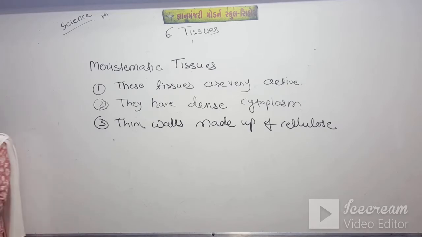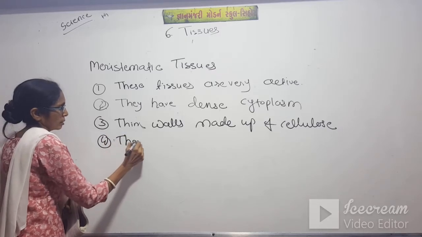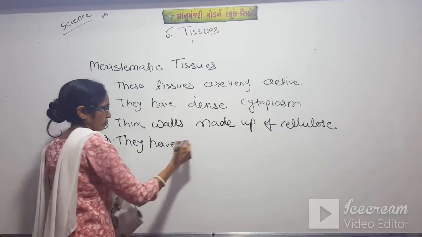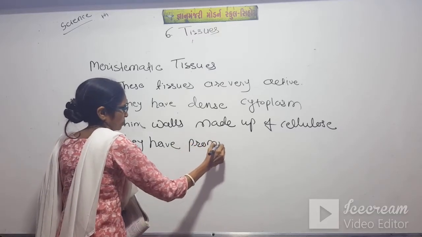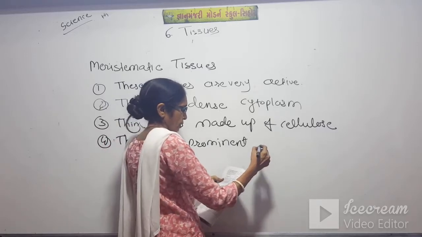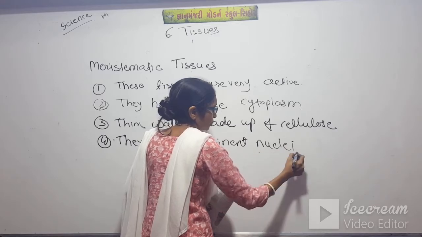They have prominent nuclei. Nuclei is the plural form of nucleus.